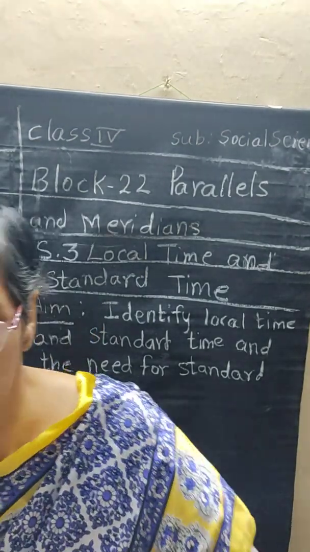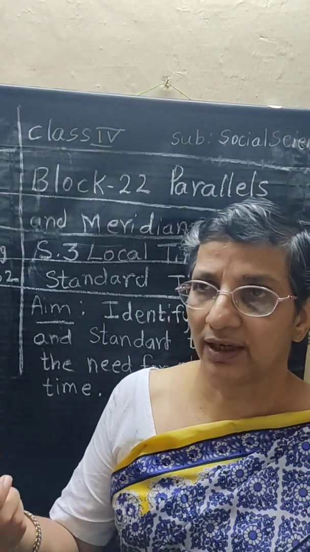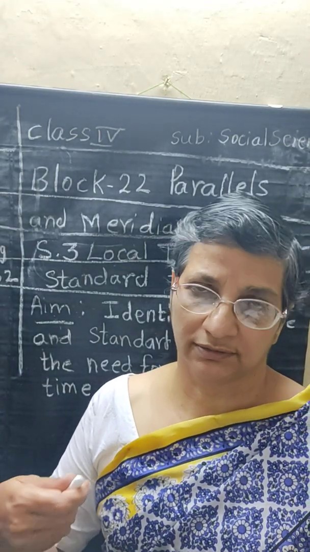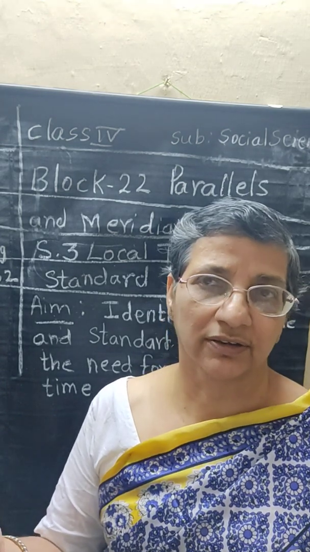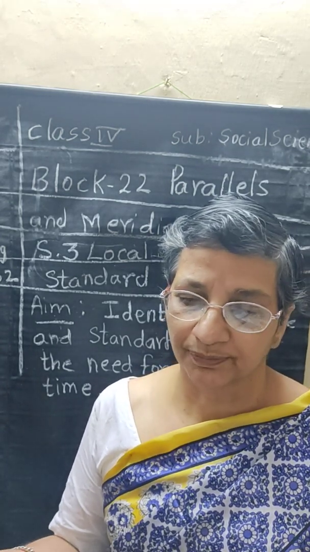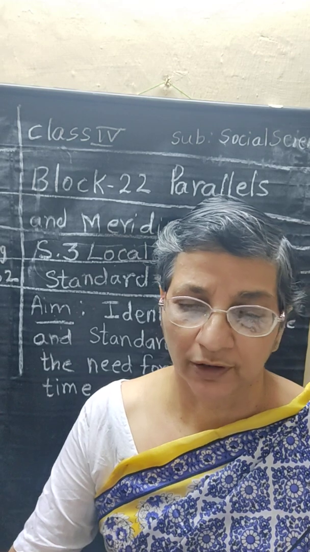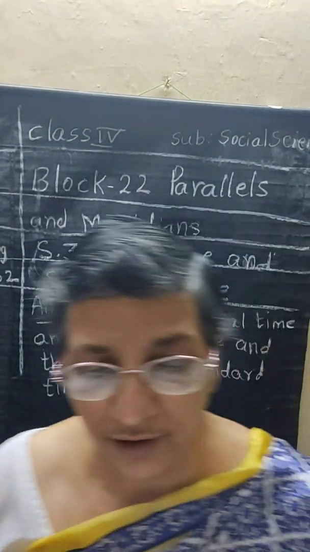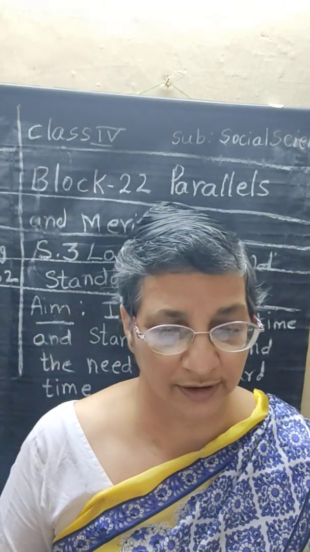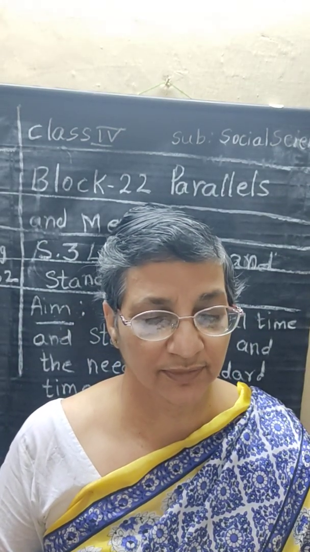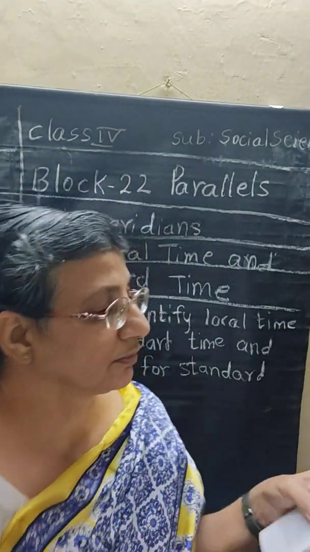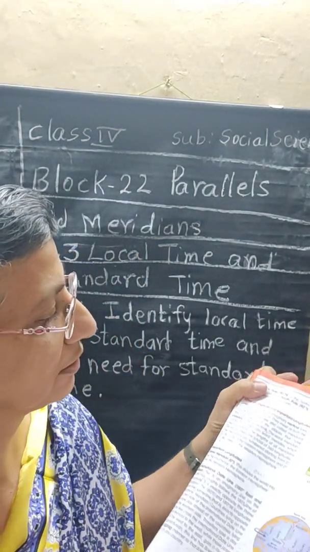Now we know in India, after 12 hours, daytime and night time, everything, that is 24 hours. Previously we have learnt about longitude, lines, meridians, and how to see them.